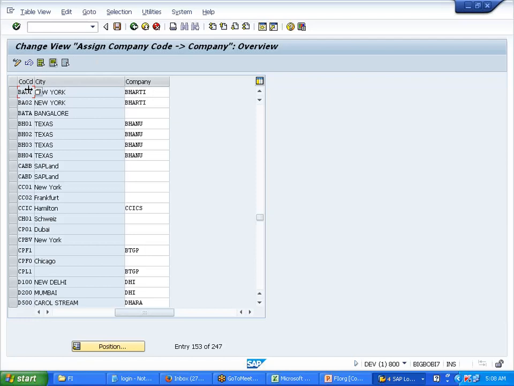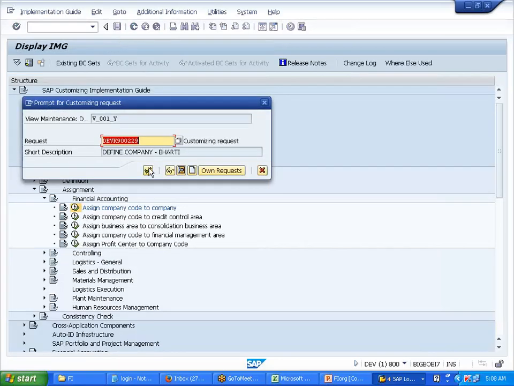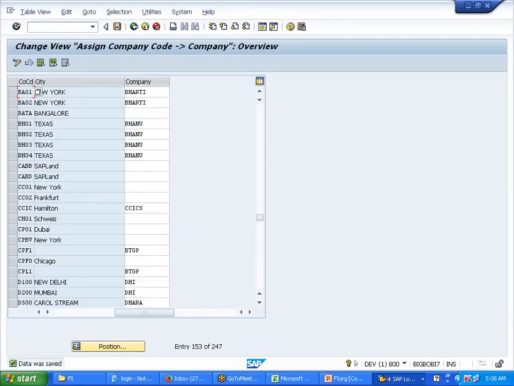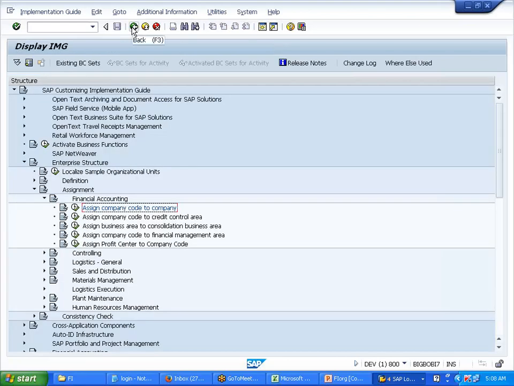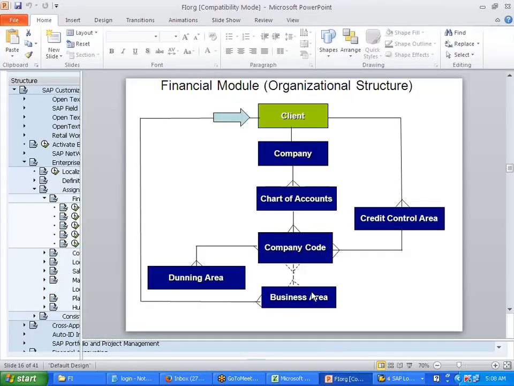So from company code to company, it is 1 to 1. But from company to company code, it is 1 to many. If I'm slow or fast, please let me know. Are you able to understand? Clear?